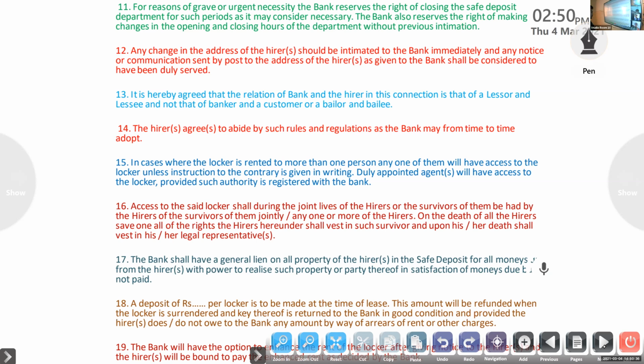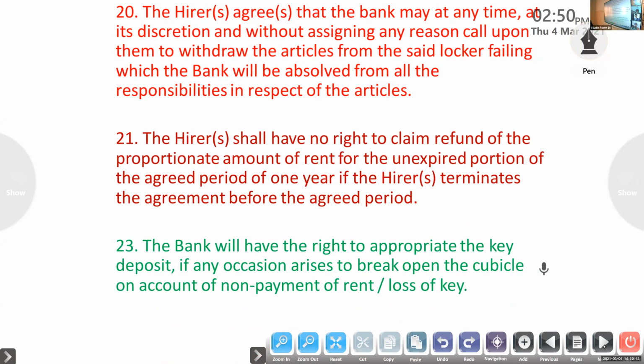The bank has the right, at its option, to enhance the rent of the locker after giving notice to the hirer. Next one, the hirer agrees that the bank may at any time, at its discretion and without assigning any reason, call upon the hirer to withdraw the articles from the said locker, following which the bank will be absolved from all responsibilities for the articles. So the bank can at any time call the hirer to withdraw the articles. If any situation comes, they have the right.